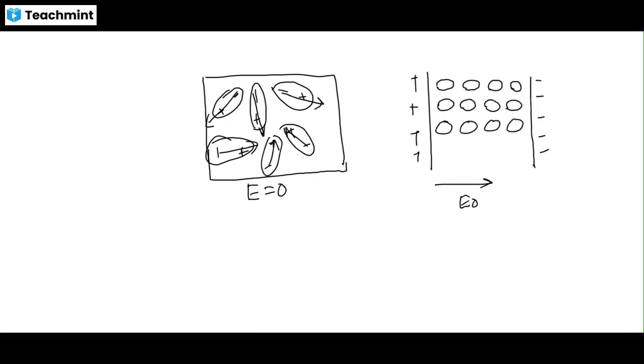These are the polar molecule behavior. They will be reoriented in such a way that such type of scenario will be observed.